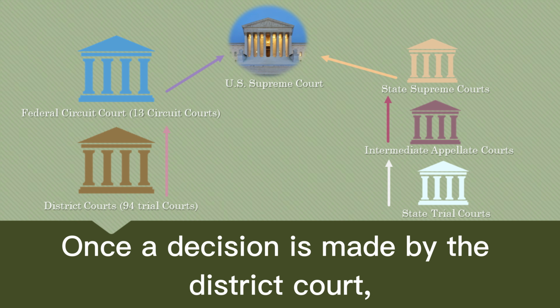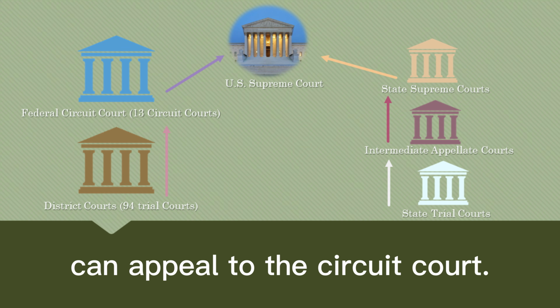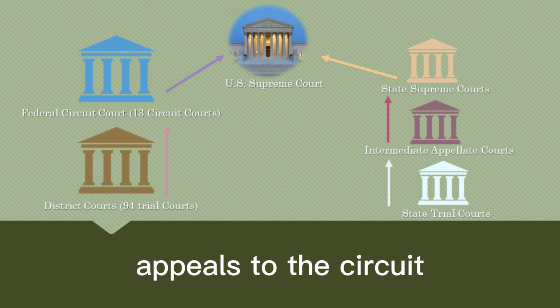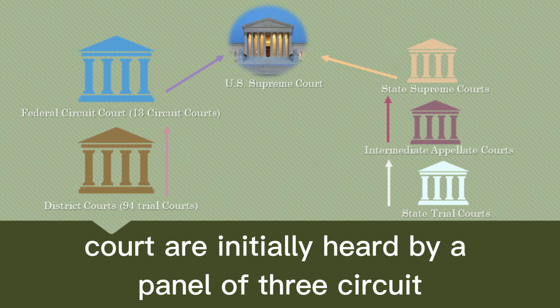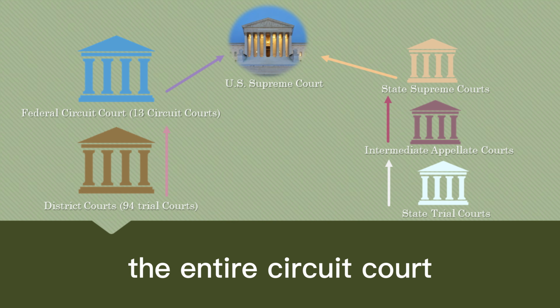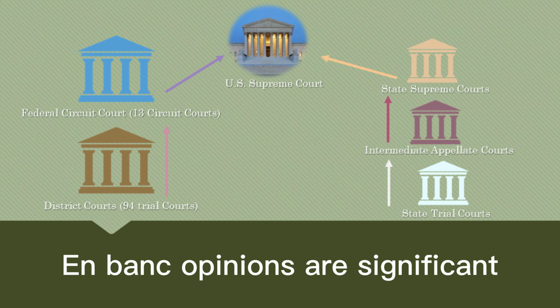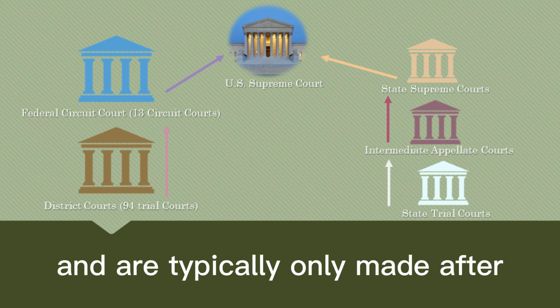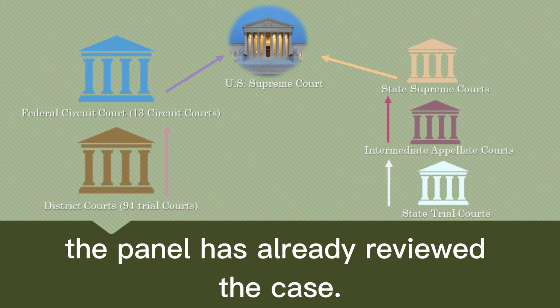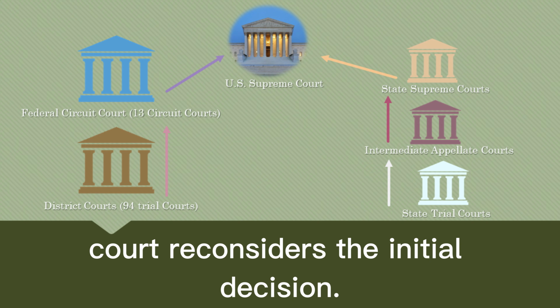Once a decision is made by the district court, any party involved in the case can appeal to the circuit court. Appeals to the circuit court are initially heard by a panel of 3 circuit court judges. In rare cases, the entire circuit court may review certain appeals through an en banc hearing. En banc opinions are significant and are typically only made after the panel has already reviewed the case. The panel has the authority to suggest that the circuit court reconsiders the initial decision.